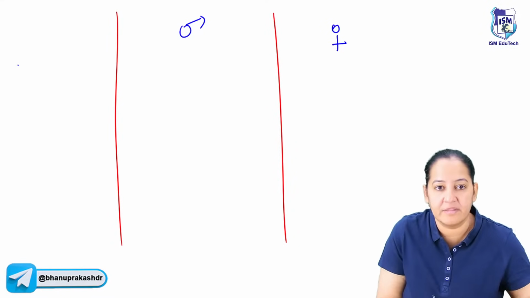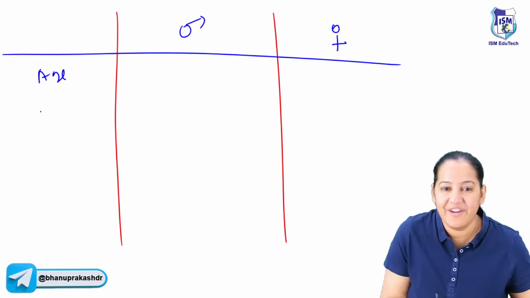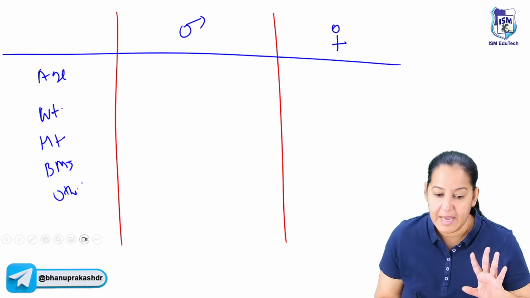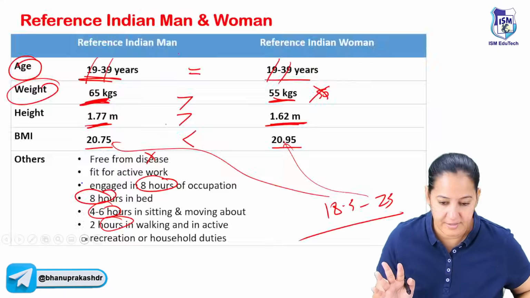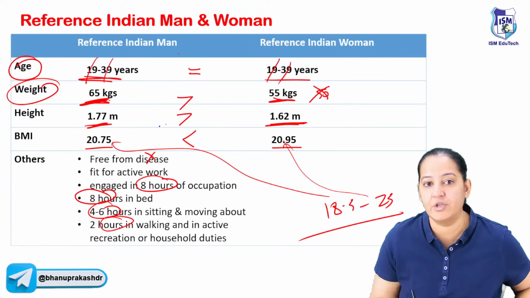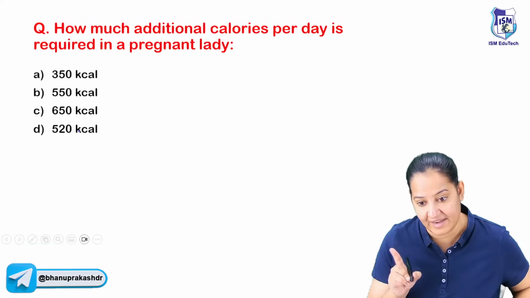You have to learn the age of both of them, the weight of both of them, height of both of them, BMI of both of them, and others. Others are easy, but learn the values. How many of you got it? Can we go ahead? You can get the question on BMI and height also, so don't neglect it. Please learn.